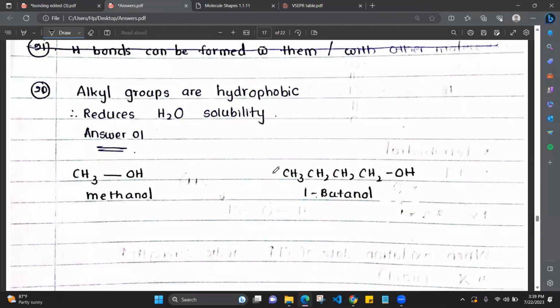So if they are forming hydrogen bonds, both are soluble, but they're asking which is more soluble. Alkyl groups are hydrophobic. What are alkyl groups? This CH3, this carbon part, is called the alkyl group. This is the alkyl group of methanol, and this whole thing is the alkyl group of 1-butanol. Alkyl groups don't like water; phobic means don't like. So alkyl groups are hydrophobic. If there are greater, heavier alkyl groups, water solubility is less. Therefore, it is answer number 1.